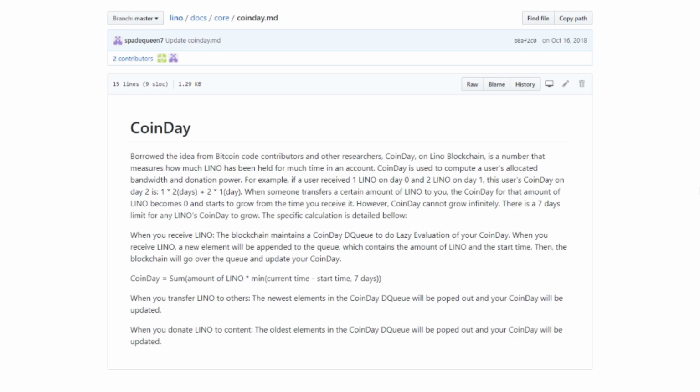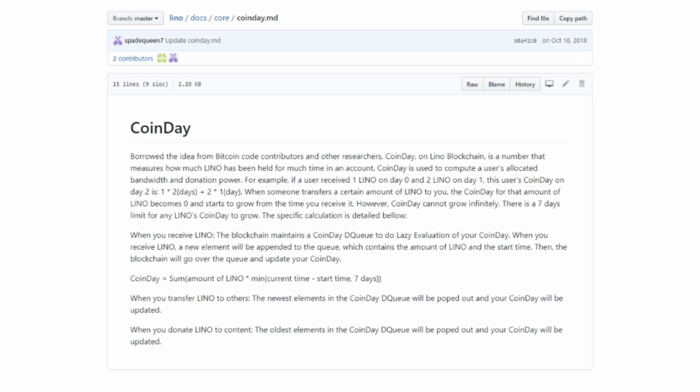Okay, so I was wrong there, guys. It's not 1 day, but it's a 7-day limit. So that is how your coin day can grow. When you receive Lino, the blockchain maintains a coin day DQ to do lazy evaluation of your coin day. That is a little bit too specific and too technical for me.